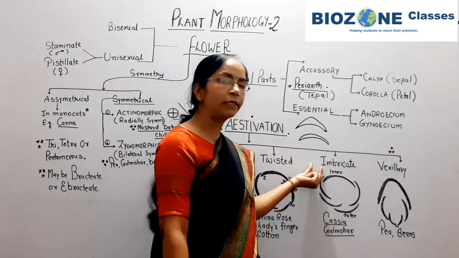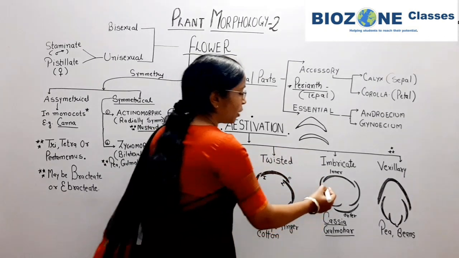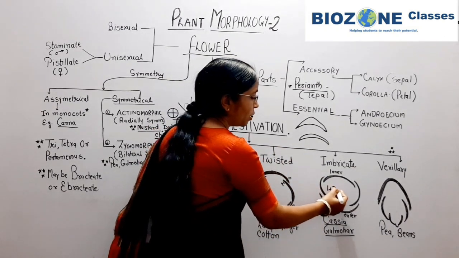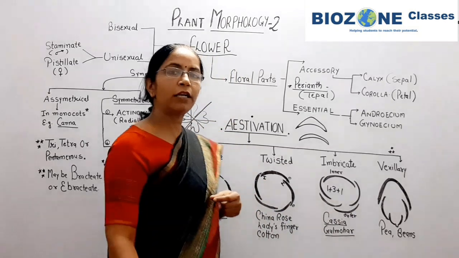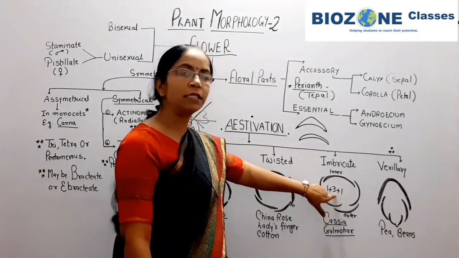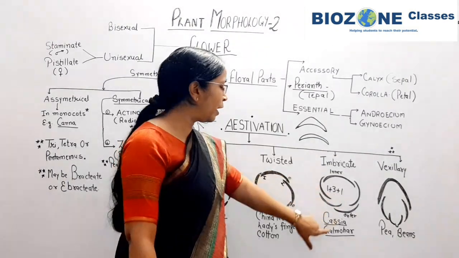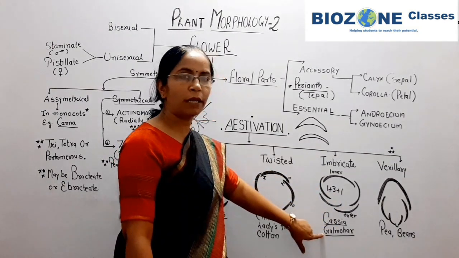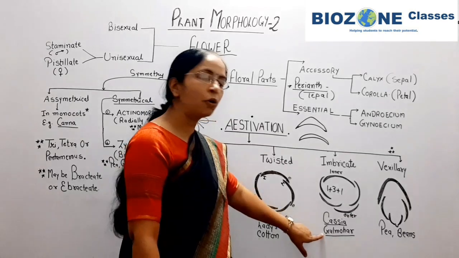Then it is called imbricate. So for imbricate remember 1 plus 3 plus 1: one is outer, one is inner, and in between three petals are twisted in orientation. For imbricate you remember Cassia and Gulmohar.